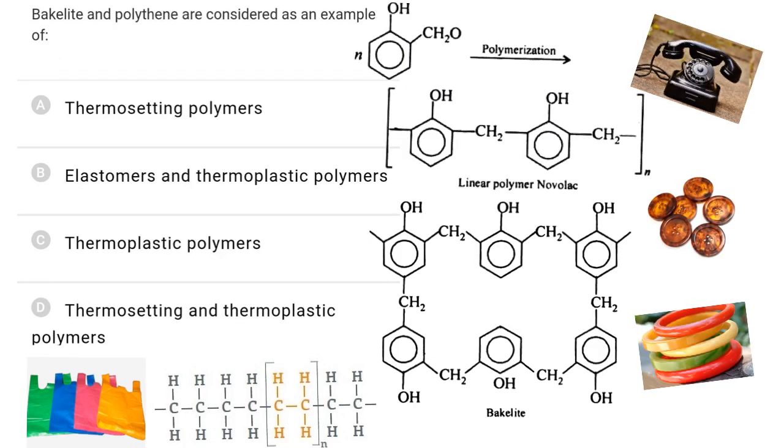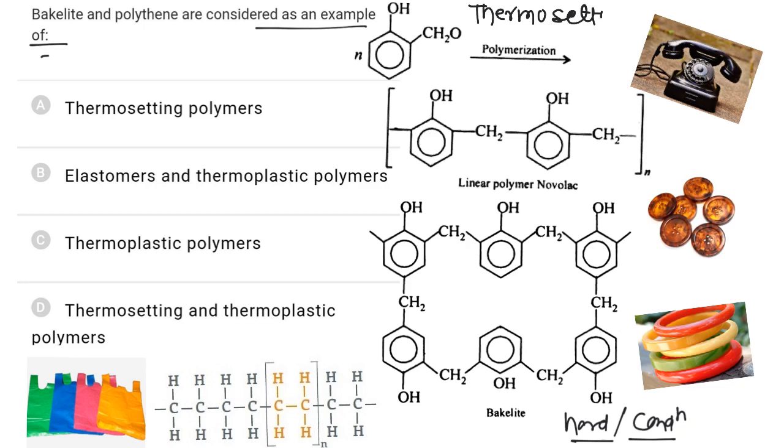Bakelite and polythene are considered as examples of what? Now bakelite is a hard polymer which is formed by condensation method, so bakelite is a condensation polymer. Bakelite is a thermosetting polymer because it cannot be softened by heating, so it cannot be reused or recycled. So bakelite is a thermosetting, cross-linked polymer, while polythene is a thermoplastic polymer.